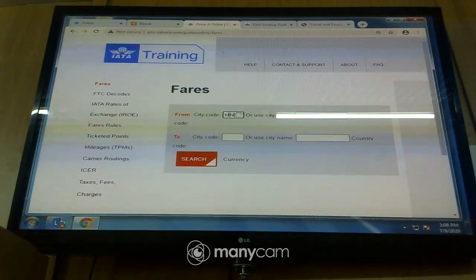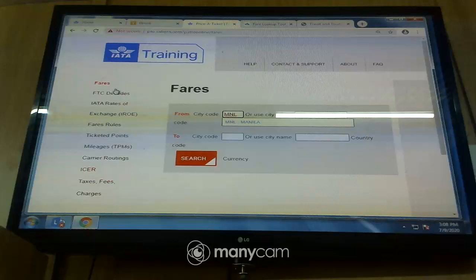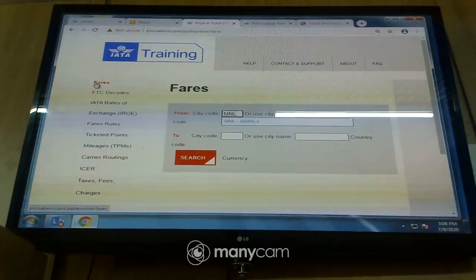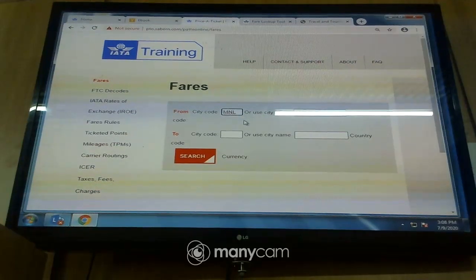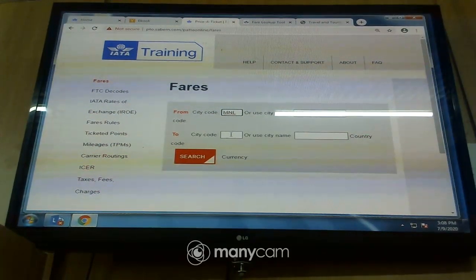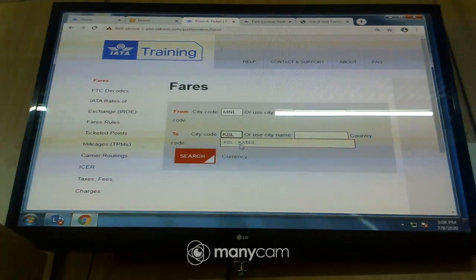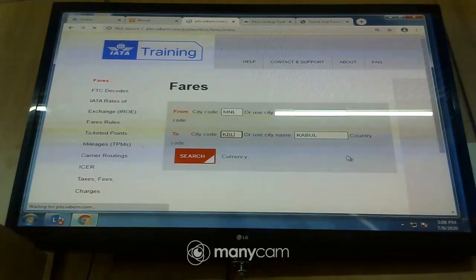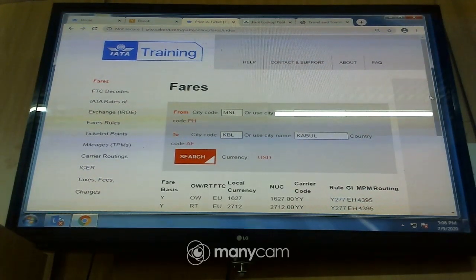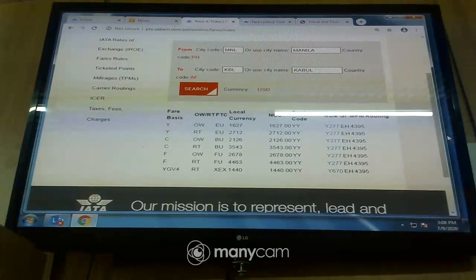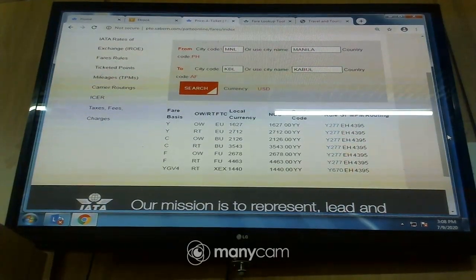We have Manila. So here we come to the fare because the other time was at ticketed point. Now we are looking at the fare. So you insert Manila. Then you look at the destination, which is Kabul. You put your Kabul here. So you have Kabul. Here it is. And then you come and search. So those are the fares. But you realize this is a one-way. So because it's a one-way,